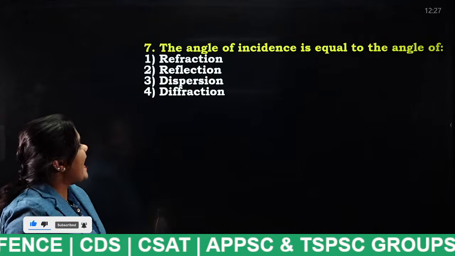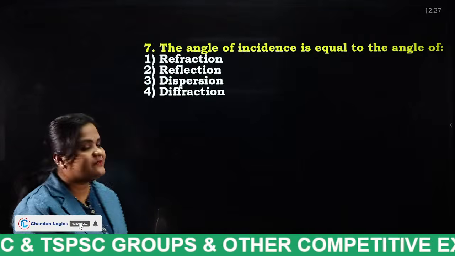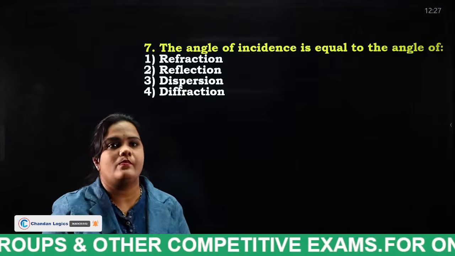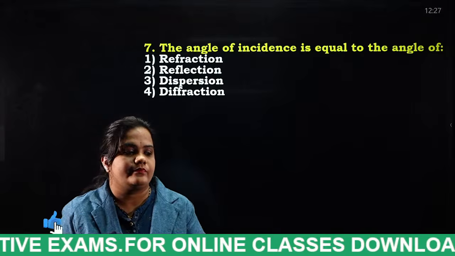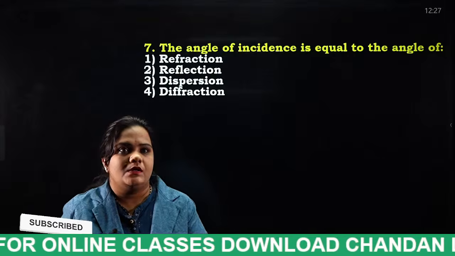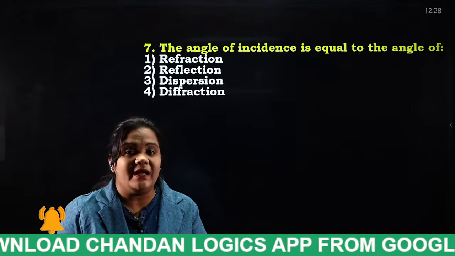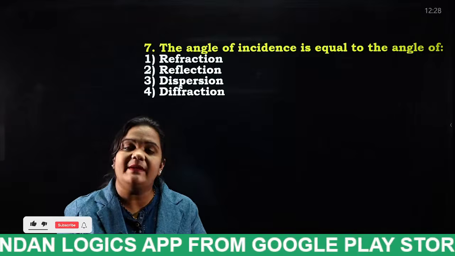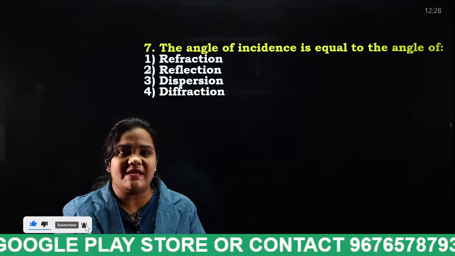Next, the angle of incidence is equal to the angle of refraction, reflection, dispersion, or diffraction. When the light ray falls on a glass object, the light will be incident and reflected. So what can we say?